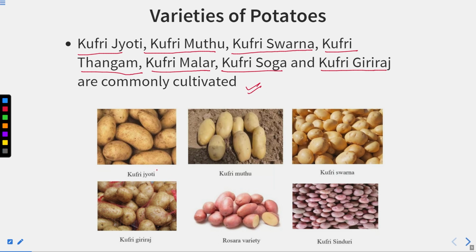So here you can see the Kufri Jyoti, this is the Kufri Muthu, this is the Kufri Swarna, this is Kufri Giriraj, this is a Rosara variety. So red, the cover of the potato that you can see is red, right? And this is Kufri Sinduri, that is also red, but this is quite round in shape, and this is quite oval. So these are some of the very important varieties.